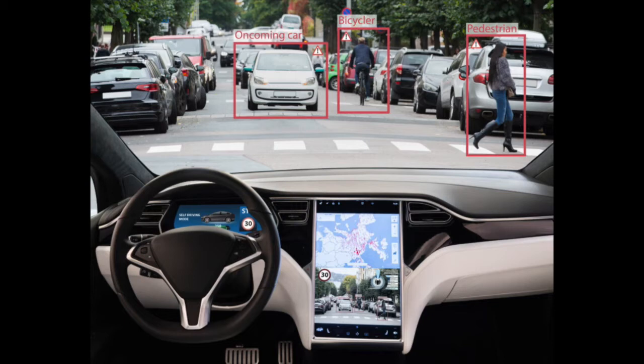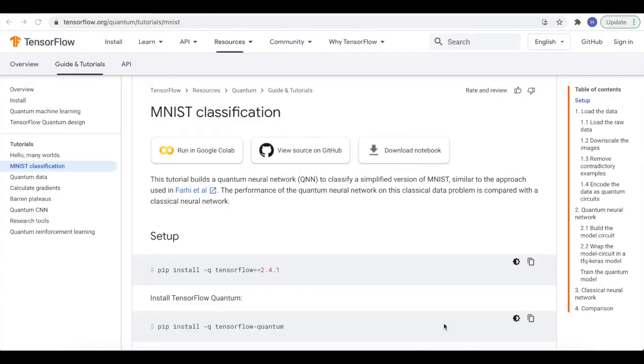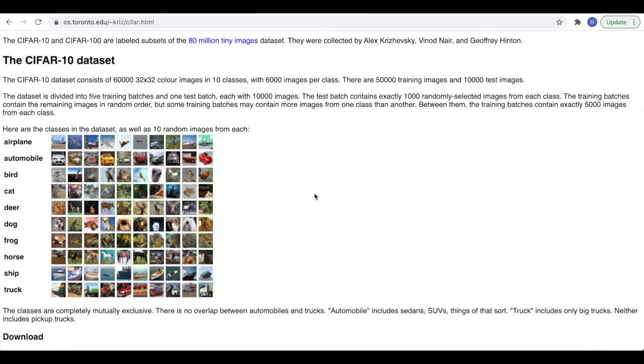To address this issue, we propose to expose the power of quantum deep learning and examine its performance in classifying and recognizing images of objects that can be seen on the road. To implement this, we use this tutorial code page from TensorFlow for MNIST classification as our main reference. From here, we modify the dataset from MNIST to CIFAR-10, and we chose this dataset because it contains the most relevant images, such as different types of transportation and animals. From here, we additionally filtered images for automobiles and deer to reduce the size of data.